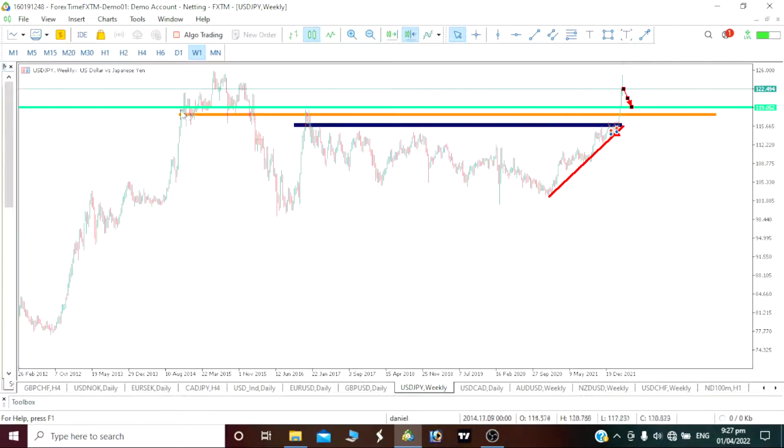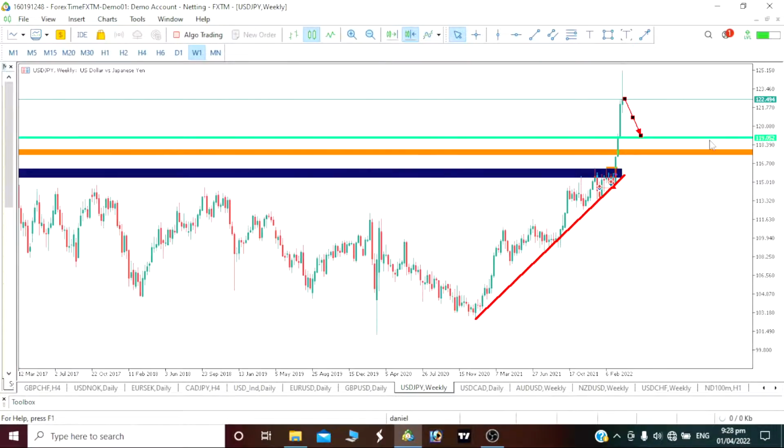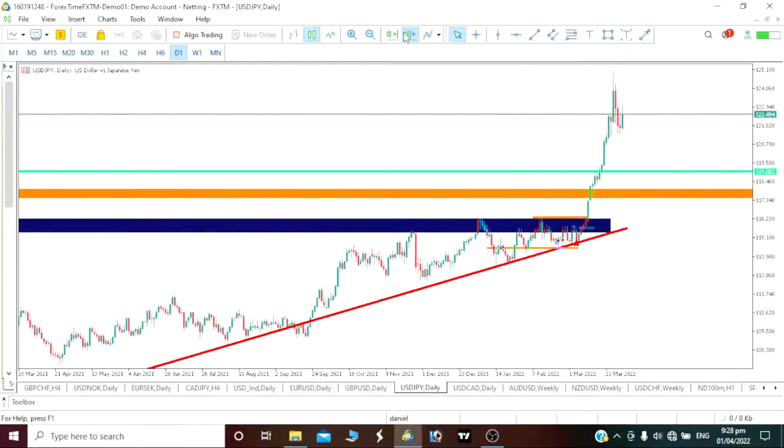This is where it has given us some rejection around this our area here. So let's see if our price will come down, touch that our line that we just marked, which is about 119.52, then before you can actually see that continued bullish move. So that's exactly what I'm planning to trade for the week on our USDJPY. Since our USD index should be showing us a bearish move, I should be seeing a bearish move on this our USDJPY.